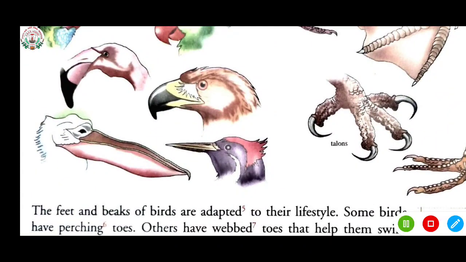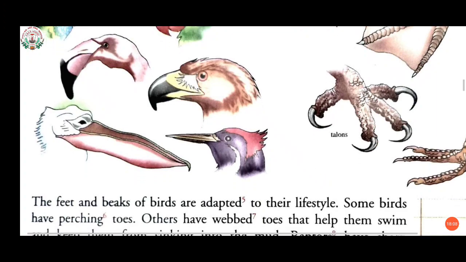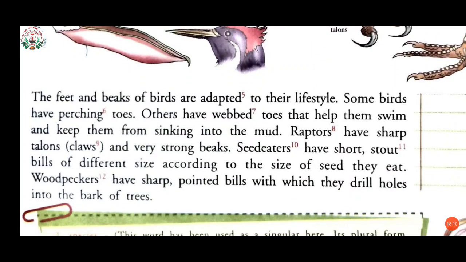These are called talons. So what is the use of these talons? They can hold with their toes. Pointed nails are helpful to hold other birds or other creatures.